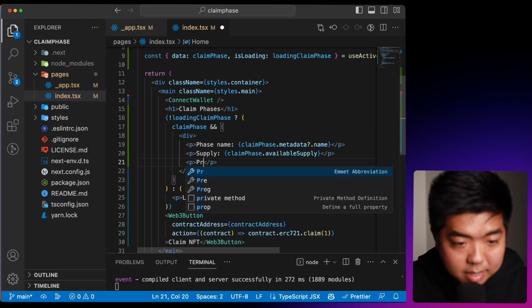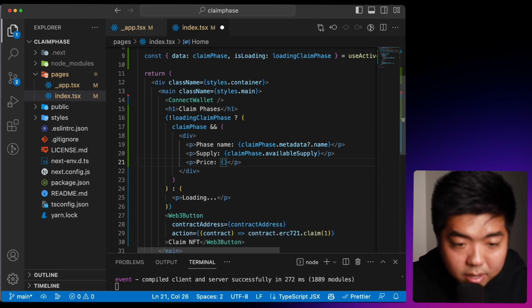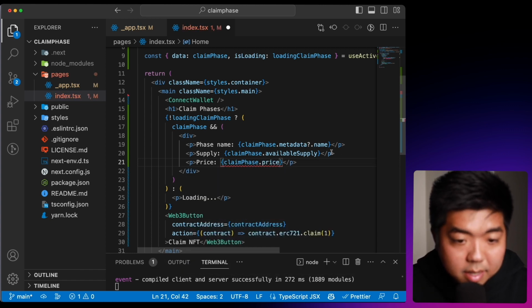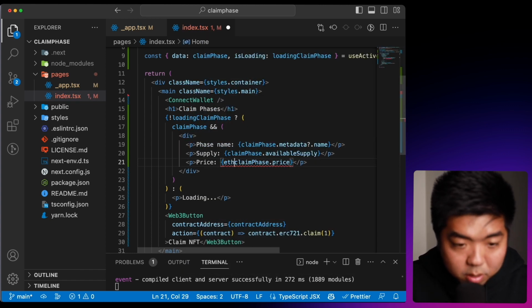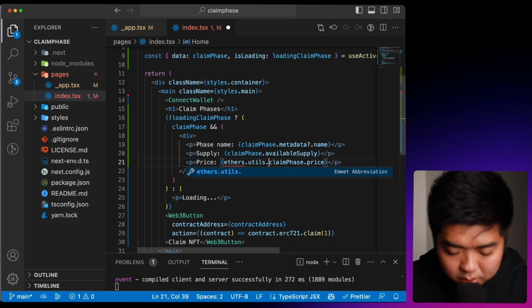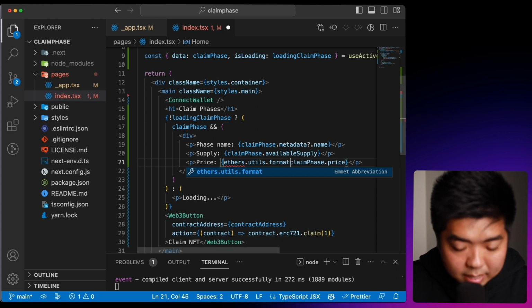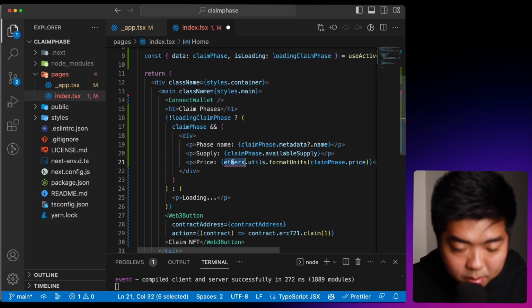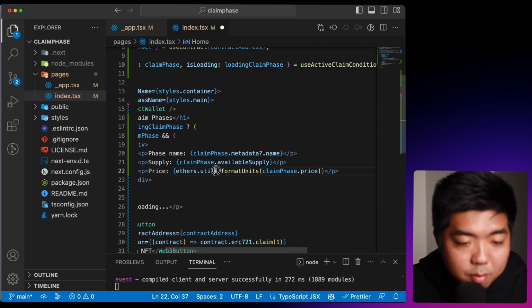So we'll put price. And we can say here, so under the claim phase, there is a price. This is a big number. So what we'll do is ethers.utils. We'll format units here, and we'll wrap that in there, and we'll import ethers here, and that will format it so that it gives us a nice number.